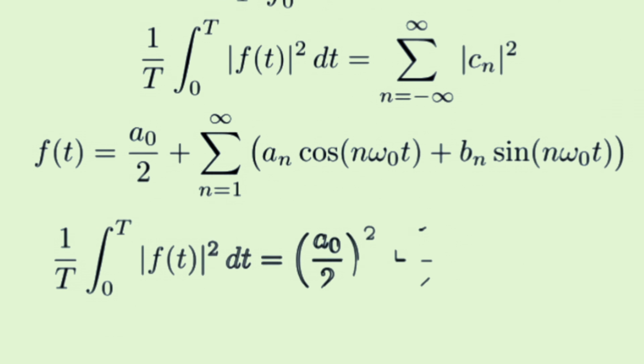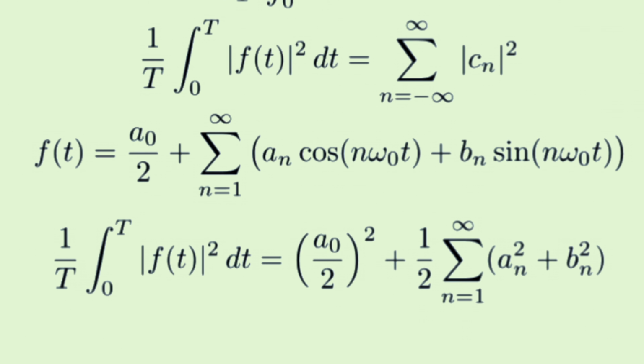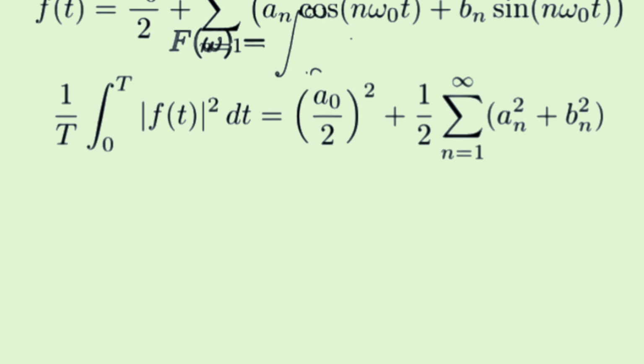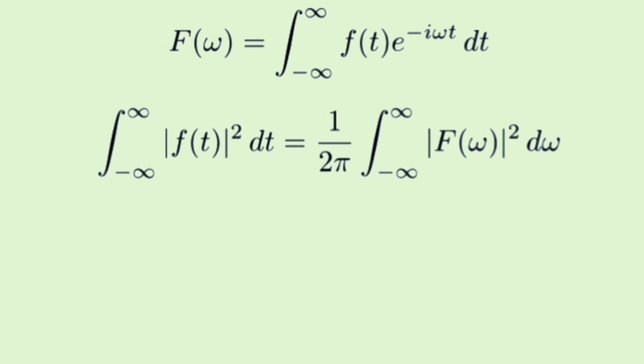For the real trigonometric form, the signal is written with cosine and sine coefficients. Parseval's identity becomes a clean sum of squares of the a sub n and b sub n coefficients. For non-periodic signals, we use the Fourier transform. Parseval's theorem becomes an energy conservation formula, also called Plancherel's theorem.